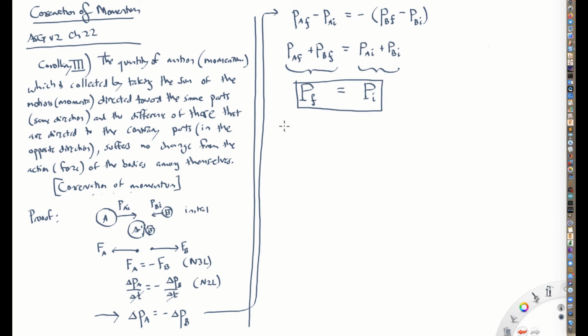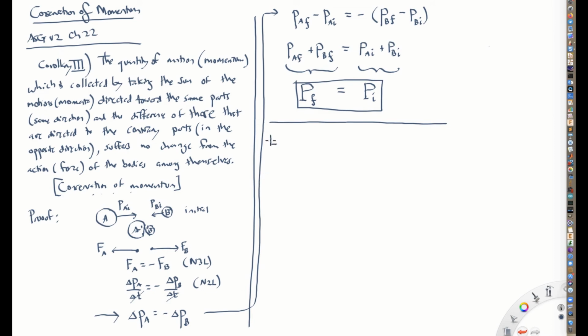Okay. Now, we just did this for 2 balls, but you might imagine doing a more complicated demonstration with 3 balls or 5 balls or whatever, and you'll find that whenever the only forces that these balls are feeling are interaction forces between them, if you sum up all the momenta before the collision and you sum up all the momenta after the collision, you'll get the same result. Okay, let's do an example.